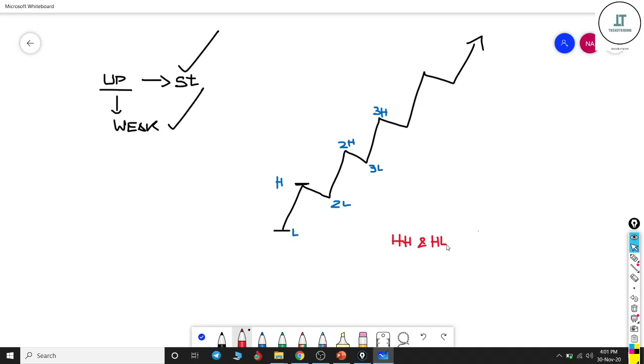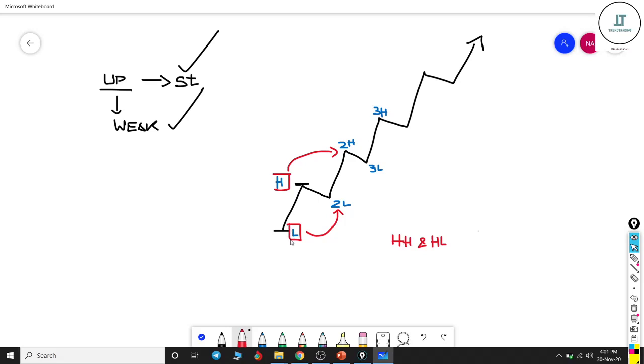What is meant by higher high and higher low? Very simple. This is the first high and the first low. The next upcoming lows and highs should be higher than the first high and first low. Look at this.